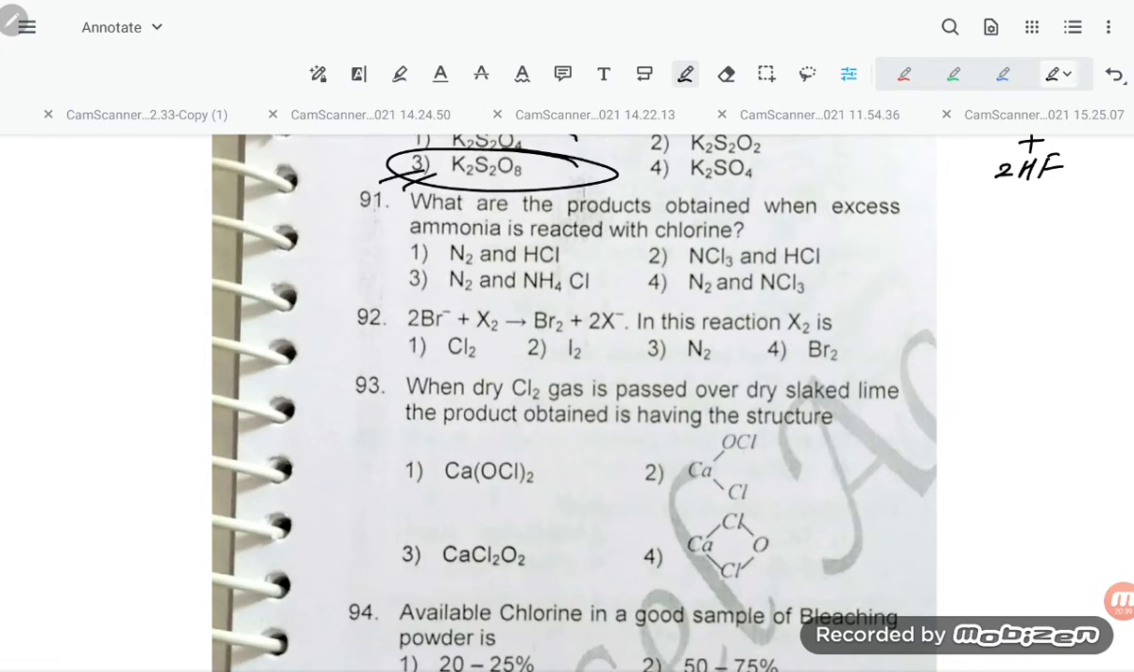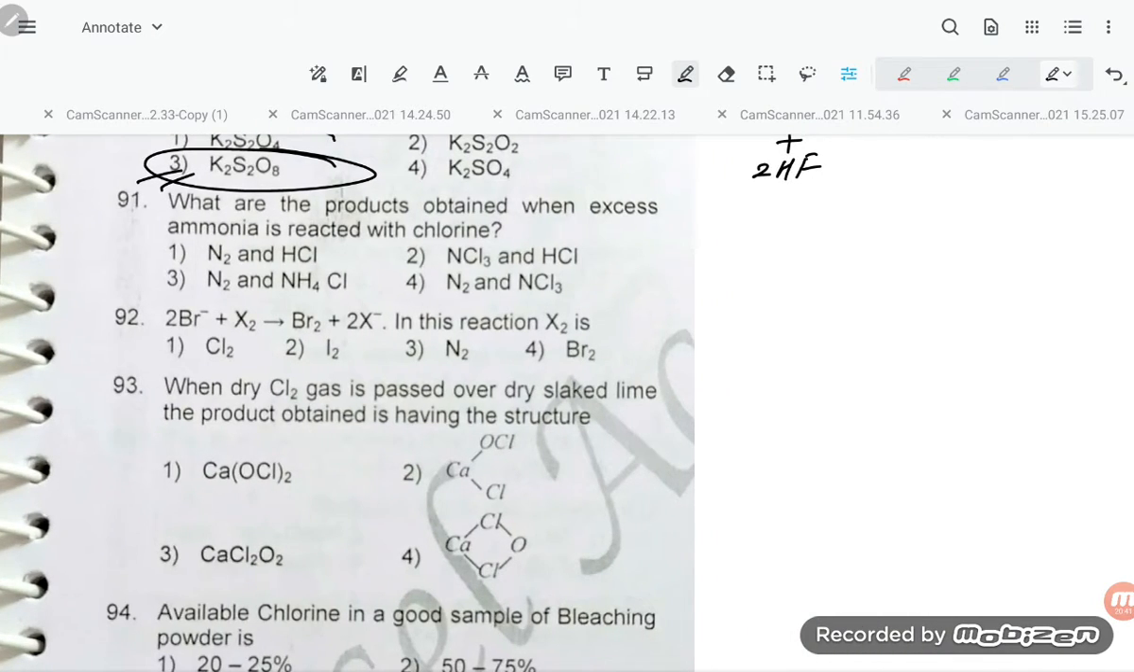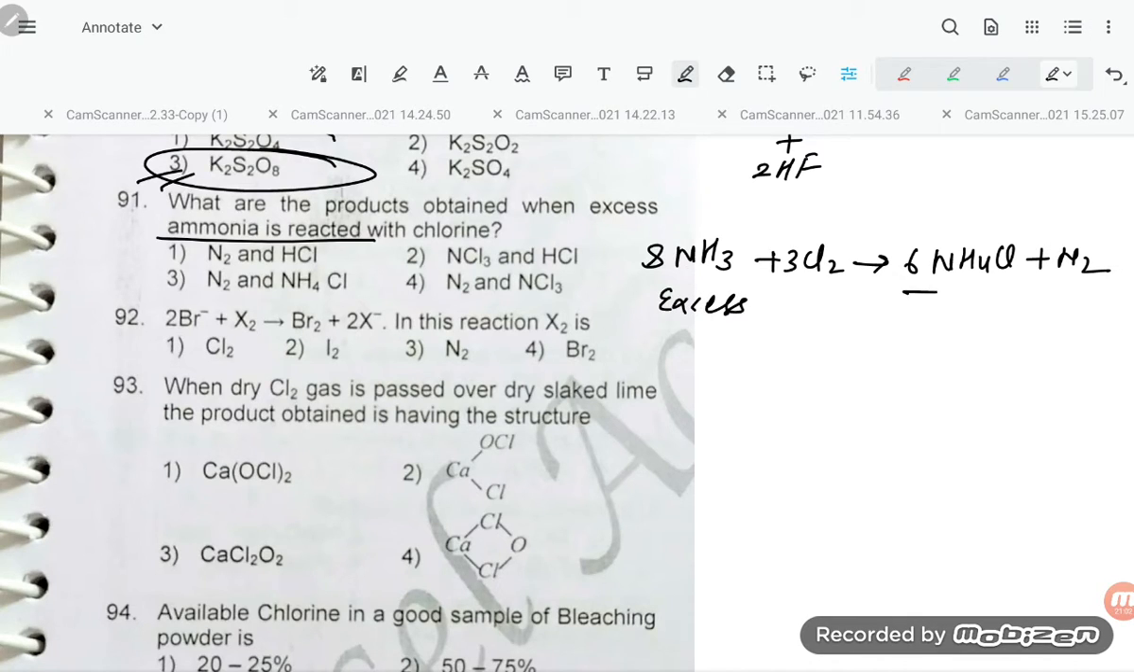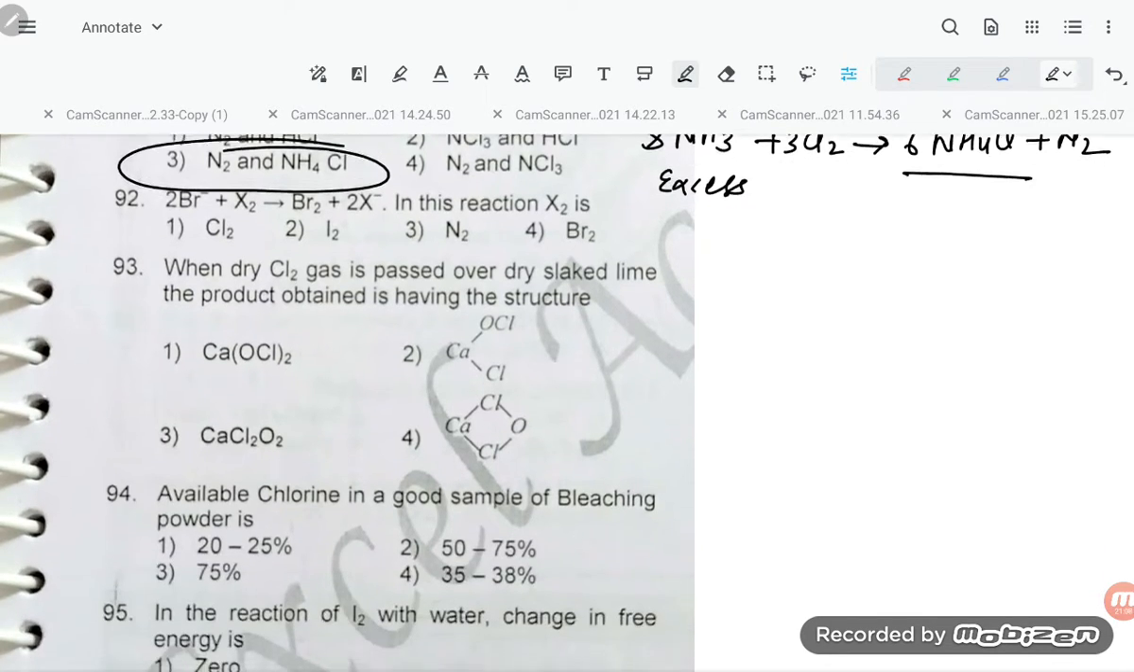So if you see, students, in question 91, 8 NH3 is there, 8 mole NH3 plus 3 mole Cl2, so 6 mole NH4Cl plus N2. So you can see what products are obtained when excess ammonia is reacted with chlorine. So what is it? NH4Cl plus N2. So option number 3 is correct, students.